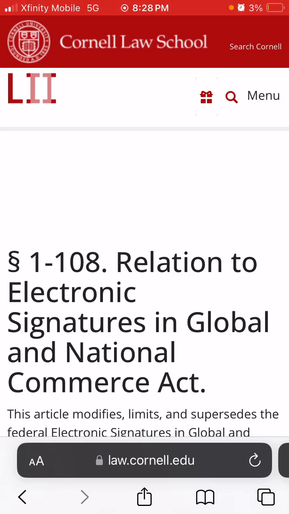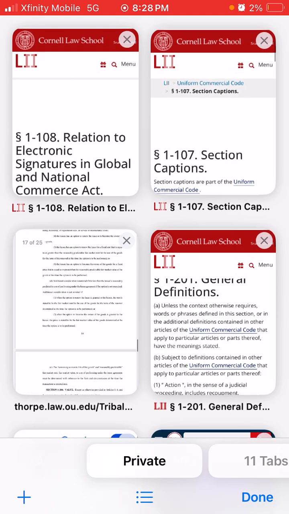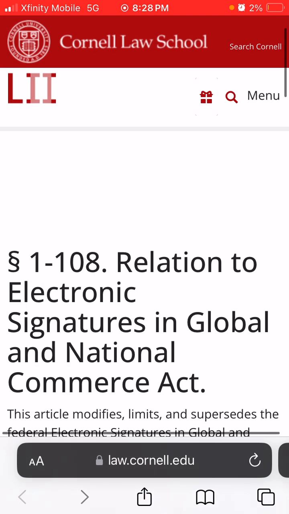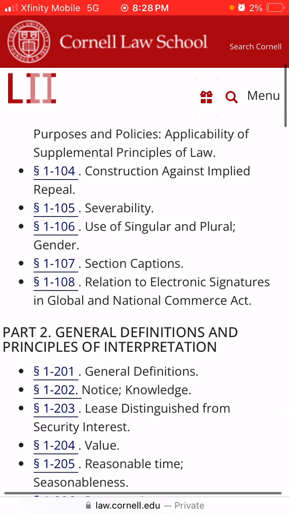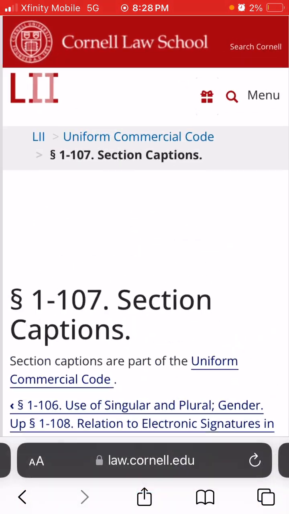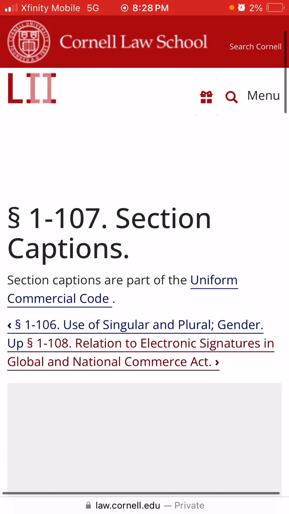All right. So we're back for another video. Got the last section of Article 1, the first section, general provisions. All right, we're on the last one, relation to Electronic Signatures in Global and National Commerce Act. All right, so let's get it.